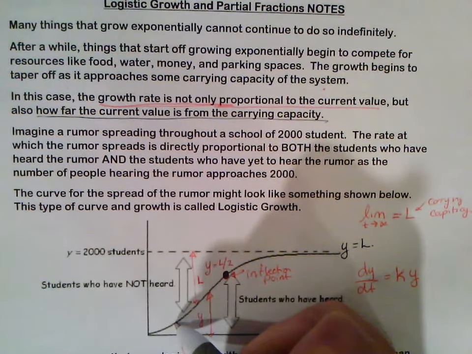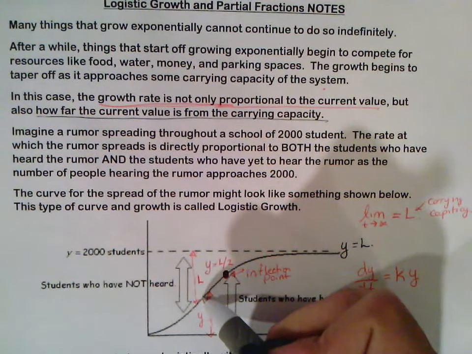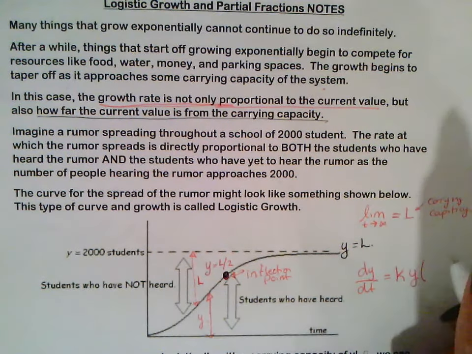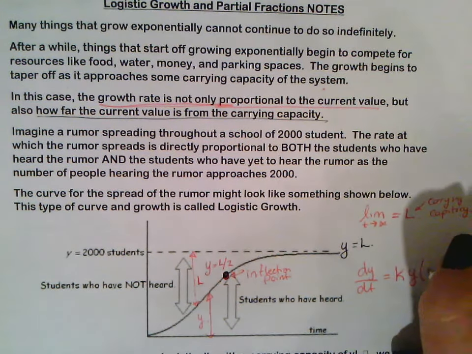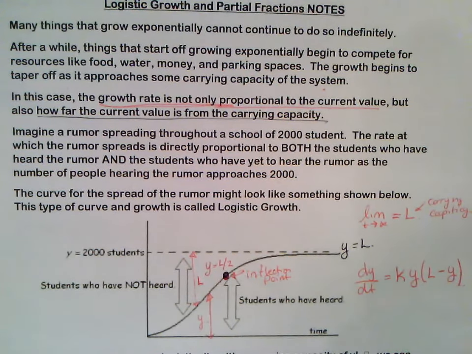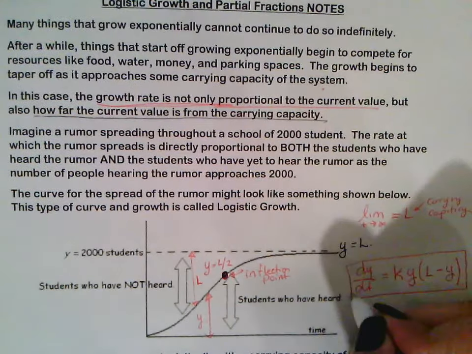If 5 people know, it's going to continue growing, 10 people, 100 people, 1,000 people. But it's also going to be directly proportional to the carrying capacity minus the current value of y. This is really the important equation that we are going to get from all of this.